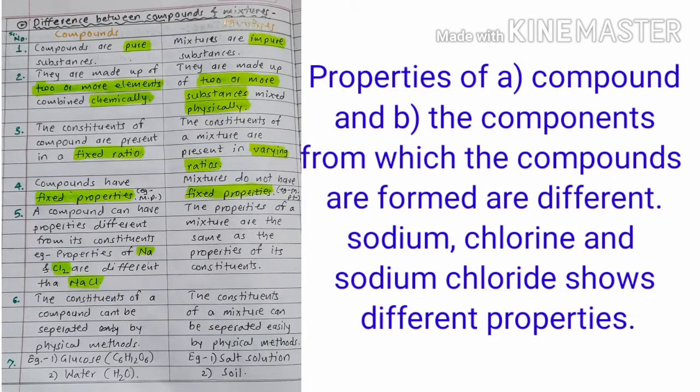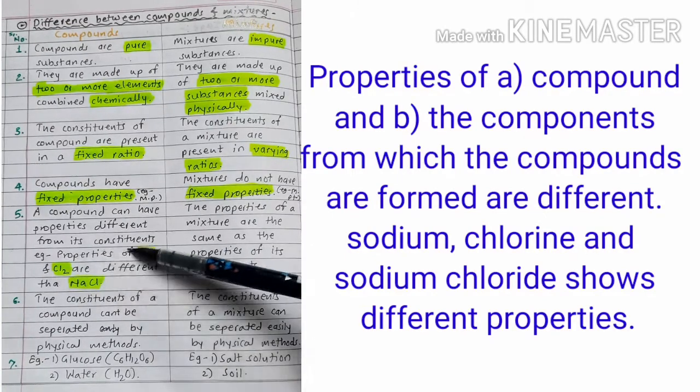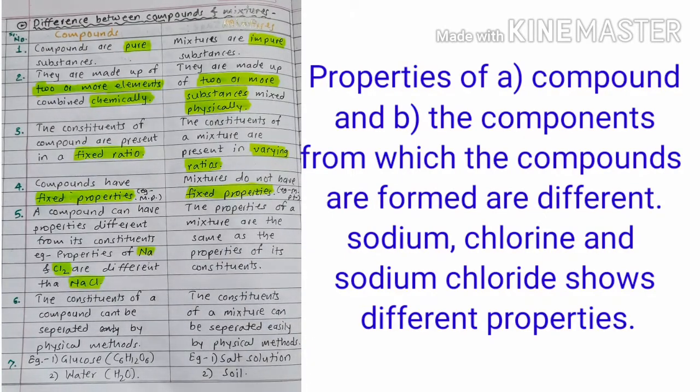But these properties of sodium we are not seeing in sodium chloride. Sodium is combustible, but the compound formed by sodium, sodium chloride, is not combustible. Chlorine is a pale green gas, but sodium chloride is not green colored and not gaseous. So we can conclude that the properties of a compound and the properties of its components are different.